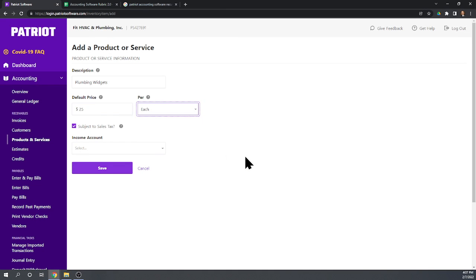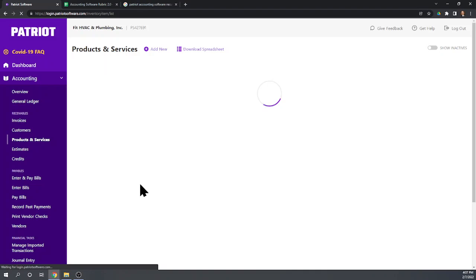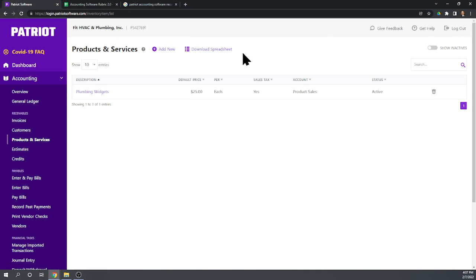Each. Okay, and what income account do we want to use? We want to use the product sales account would be fine. Okay, it is a product, it's going to be subject to sales tax, and so we're going to go ahead and keep that box checked. We're going to worry about sales tax in our next chapter, which deals with the accounts receivable. So let's set up our plumbing widgets. Okay, so now we have plumbing widgets set up.